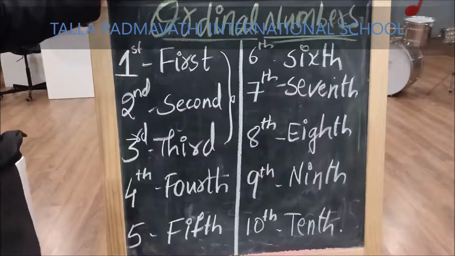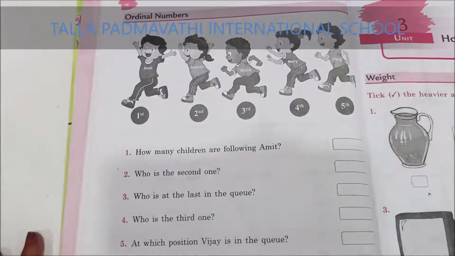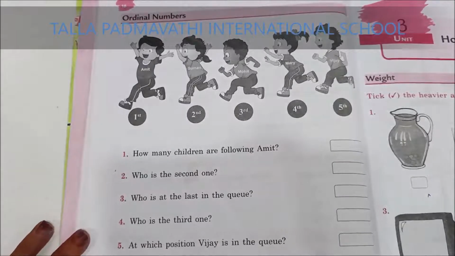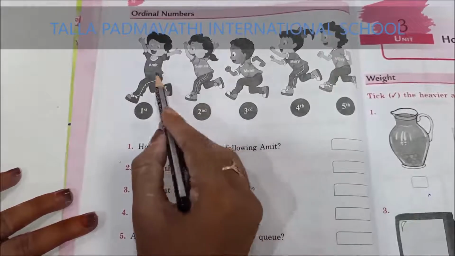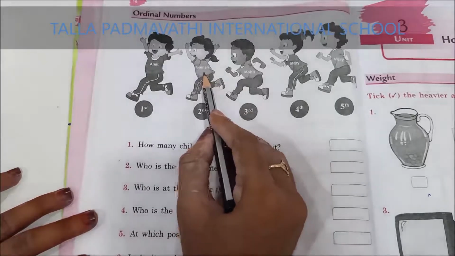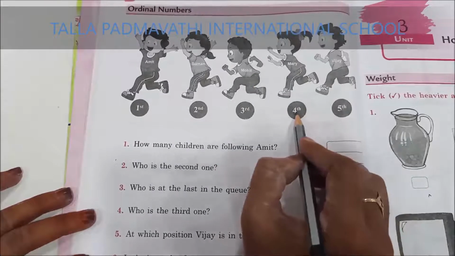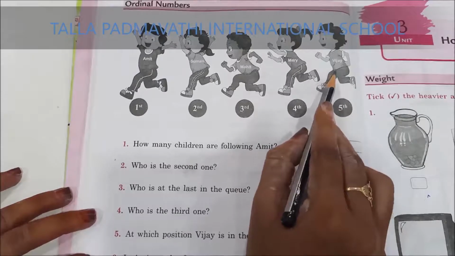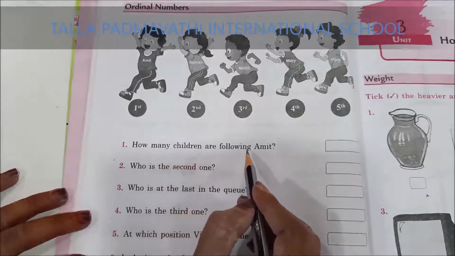Now let us see workbook bit. So here are some children running in a queue. Now let us answer the following questions. Who is the first one? Amit. Who is in second position? Suman. Who is in third position? Mohit. Who is in fourth position? Mary. Who is in fifth position? Vijay.